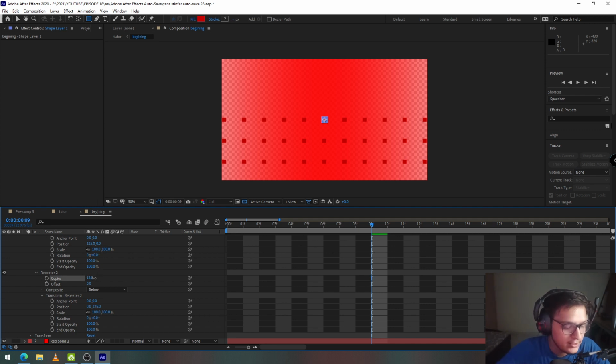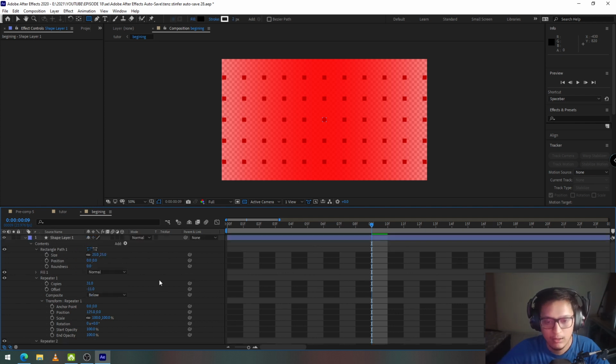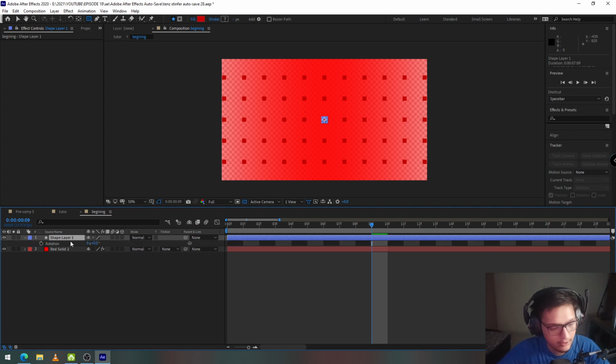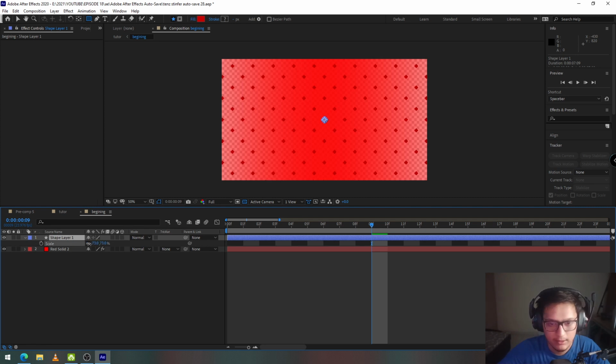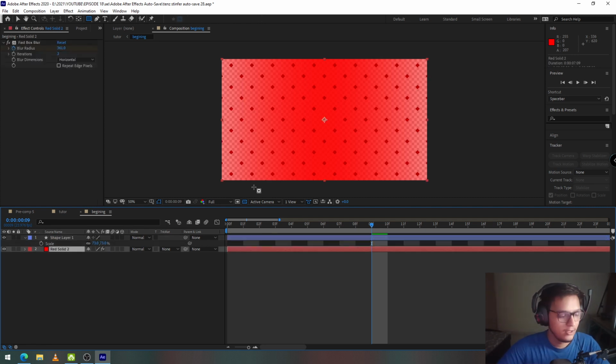I'm going to increase the number of copies to 30 again. I'm going to change the offset so that we have some room to play with. And there we have it. The pattern is ready. I'll just select the whole layer, click on rotation. I'll change the rotation by 45 degrees. And I think I'll need to reduce the size by a little bit. And that's perfect. Okay, so the pattern is now ready, but I need the pattern to only be where the